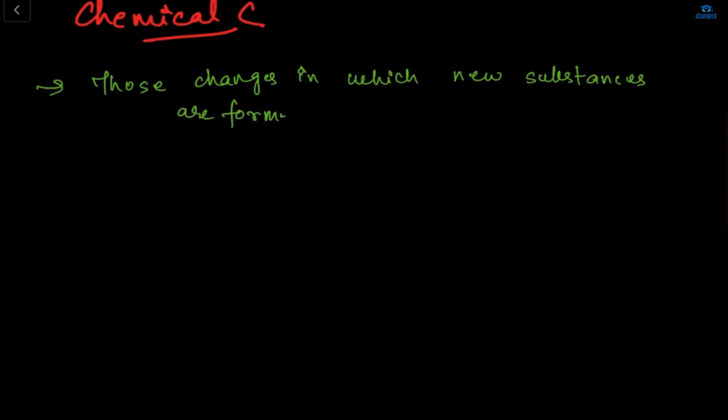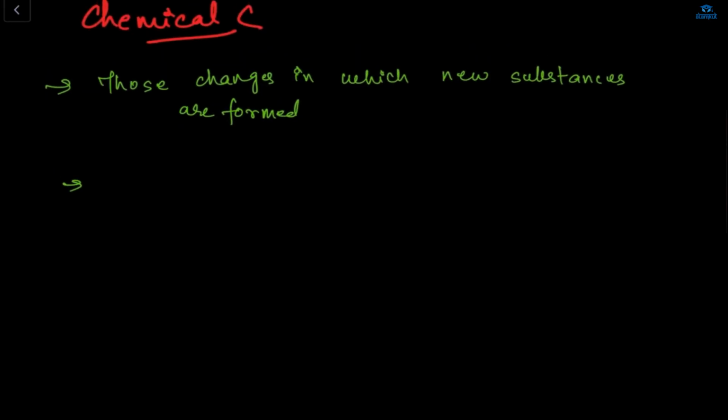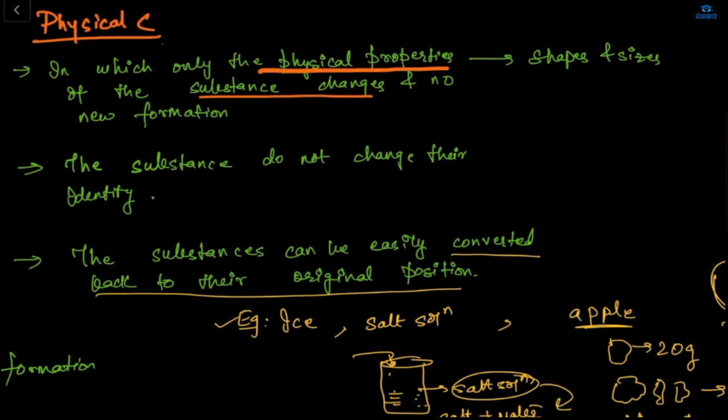And what is the next point? Also like how a glow stick works. In a glow stick, there are two compounds that you mix together, so a new substance is forming, and it's not reversible. And then it's a chemical change. If the substance is not reversible, it's a chemical change. If the substance is reversible, then it's a physical change. If it can be converted back to its original form, then it's physical.